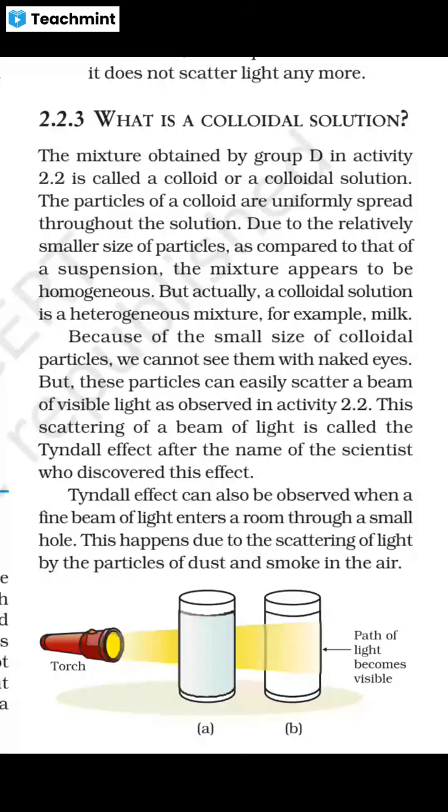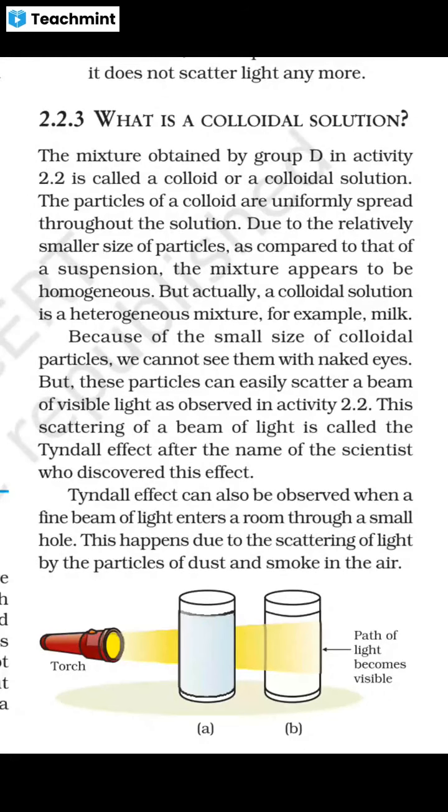So this scattering of a beam of light is called the Tyndall effect. If you make a beam of light go through a solution and it scatters away, then it is the Tyndall effect. The scattering of a beam of light through a solution is called the Tyndall effect, after the name of the scientist who discovered this effect.